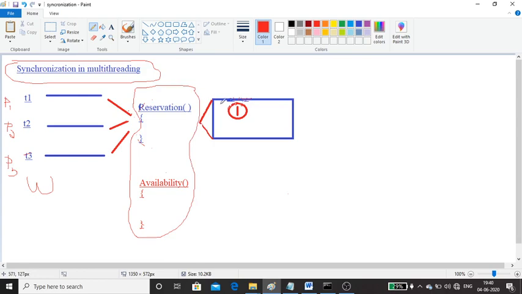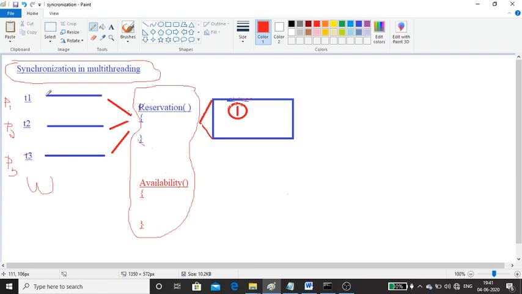So we are reserving some seats in a bus through an online application, and that online application is using one concept called multi-threading. I think you know the meaning of multi-threading. Multi-threading means we're going to have more than one thread. More than one thread means more than one flow of execution, so your program will be executed by more than one flow of execution.